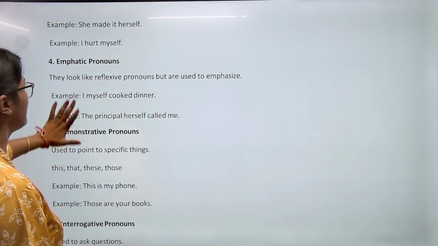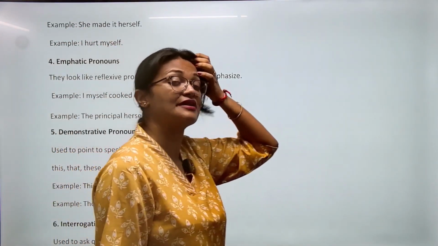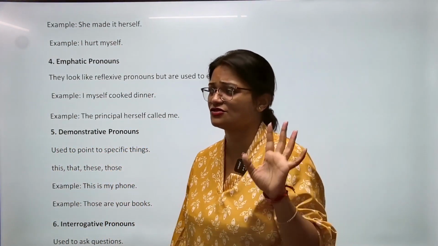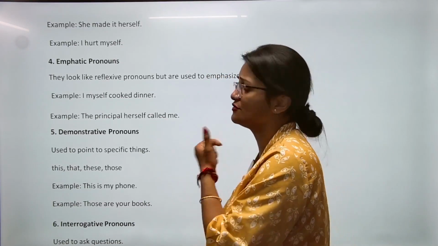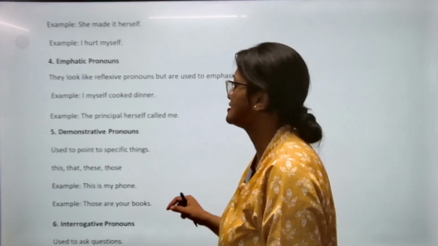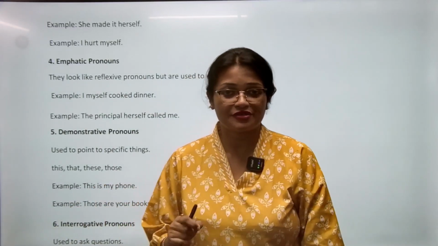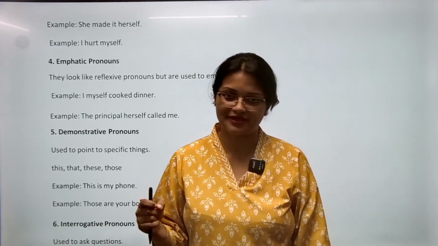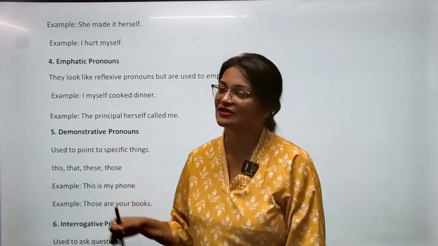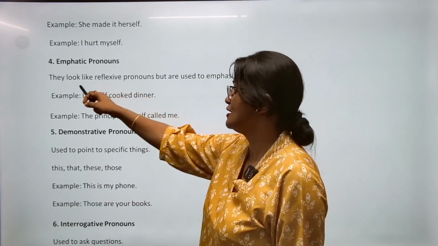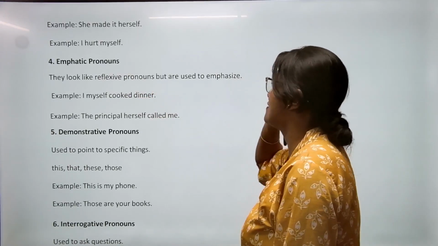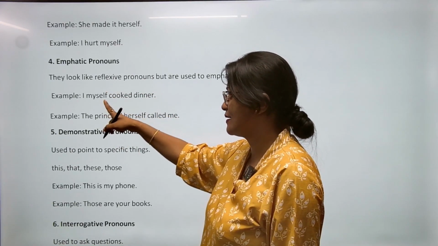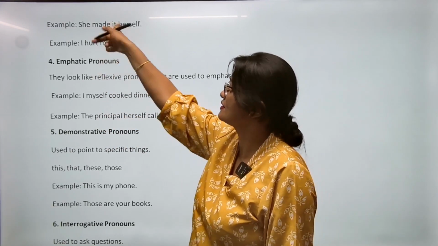Example है she made it herself, I hurt myself, we enjoyed ourselves. So ये सारा जो sentences या फिर usage है, we use this. Okay. Now number 4th category is emphatic pronoun, which is almost similar to the reflexive ones. यहाँ पे भी self ही है तो different क्या है? देखो, they look like reflexive pronouns but are used to emphasize. यहाँ पे भी self लगाया myself, herself, यहाँ पे भी myself था, herself था.